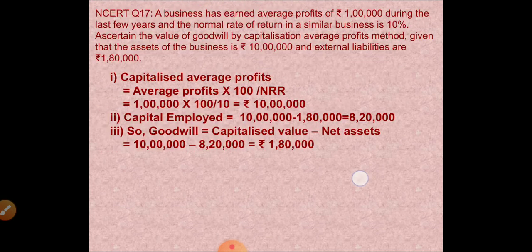Now the same question 17 can be solved by super profits method also. So it is the same question. You can have a glance. Profit is 1 lakh. Capital employed is 10 lakh minus 1,80,000, 8,20,000. And normal rate of return is 10%. So remember 1 lakh, 10% and 8,20,000.